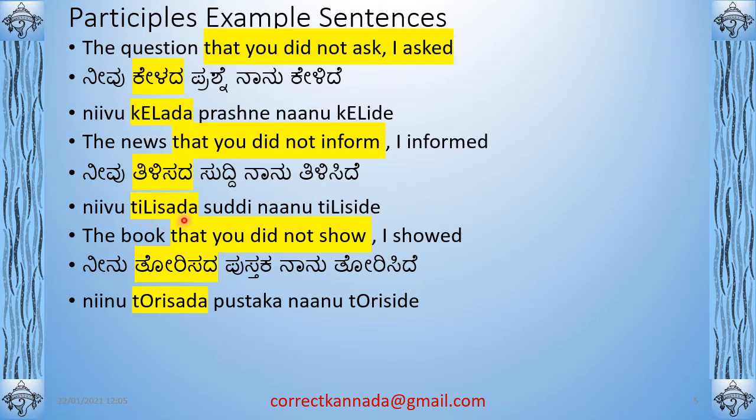It doesn't have any information about the tense, or about the person, first person, second person, third person. Maybe we can say tense wise it is indicating past tense, that which was not informed, but it doesn't tell anything about the person, masculine, feminine, neuter, because it's common for everything. So ನೀನು ತಿಳಿಸದ ಸುದ್ದಿ ನಾನು ತಿಳಿಸಿದೆ.